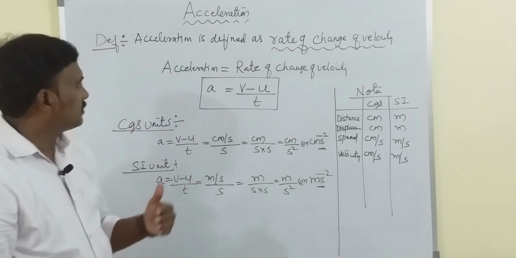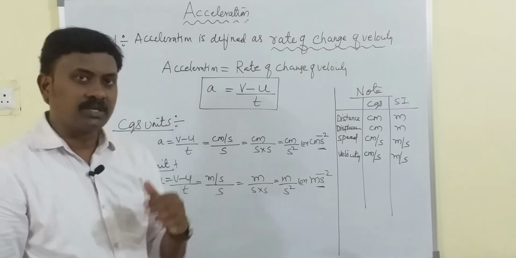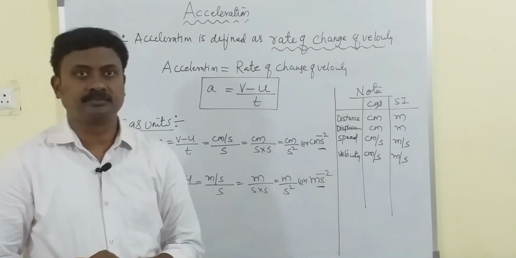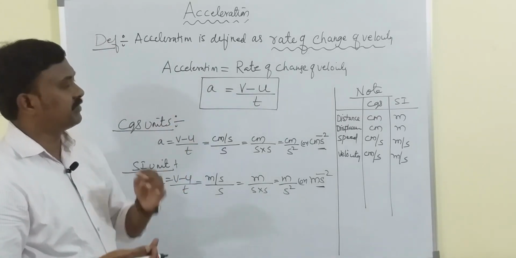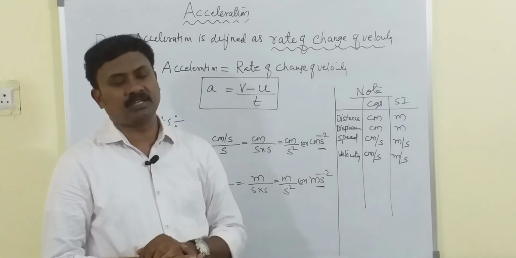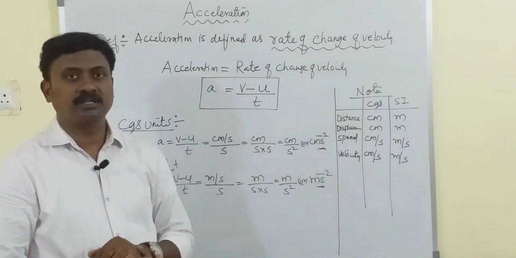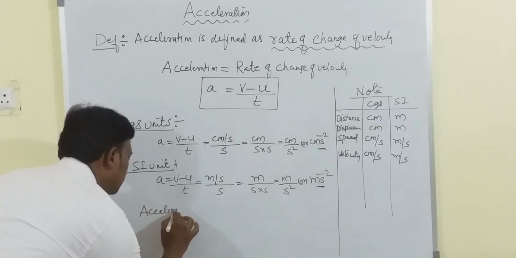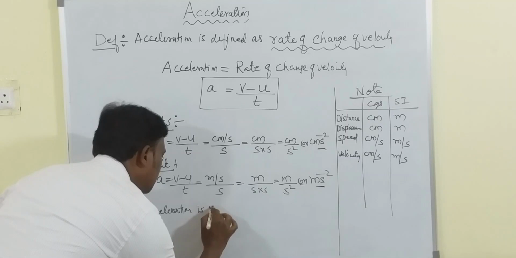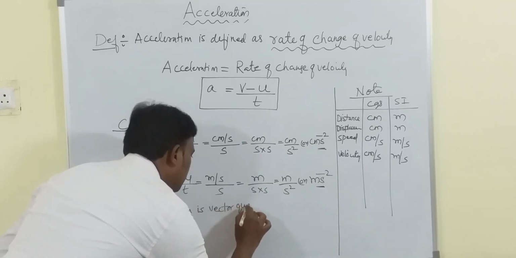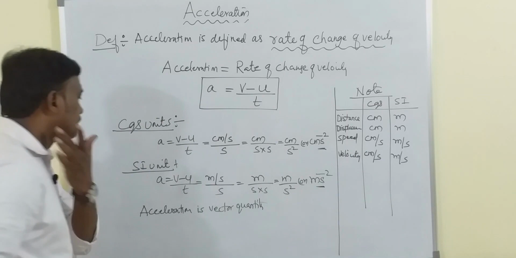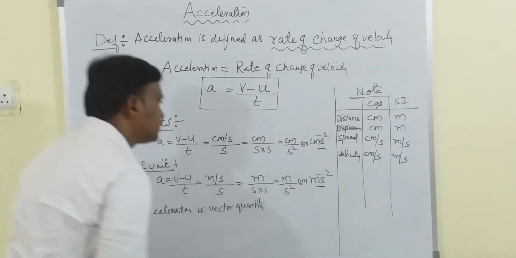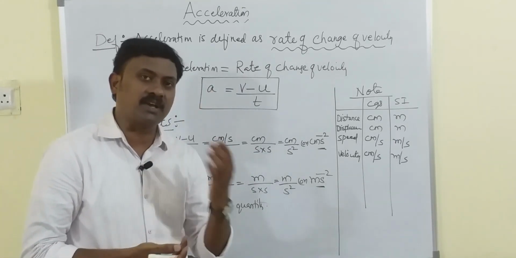Okay. Now, what is this acceleration? Is it scalar or vector? This is very important. We have seen that velocity is a vector, and the change of velocity by time is also a vector quantity. Therefore, acceleration is a vector quantity. It has magnitude and direction. On what basis does the direction of acceleration depend?